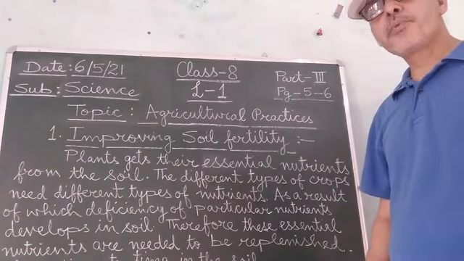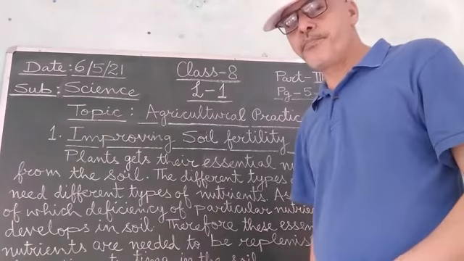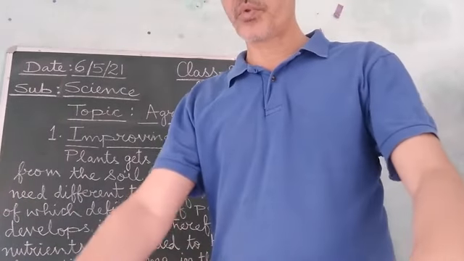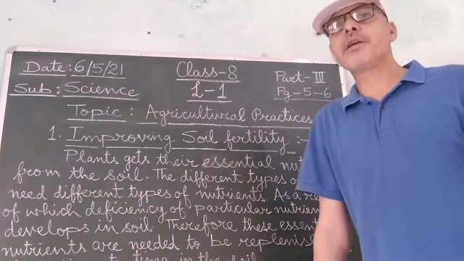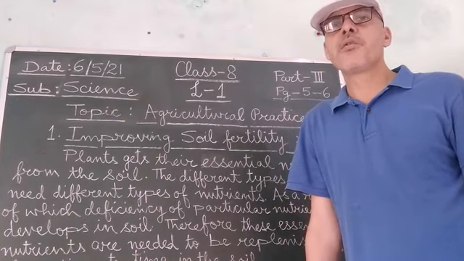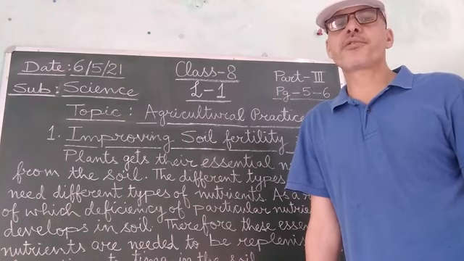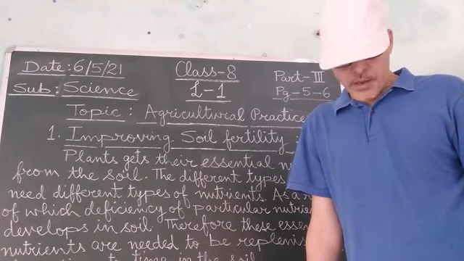Now the next topic which I am going to explain, students, is irrigation. So first of all, you should understand what we mean by irrigation. Irrigation is the process of supplying water to the cultivated plants in the field.